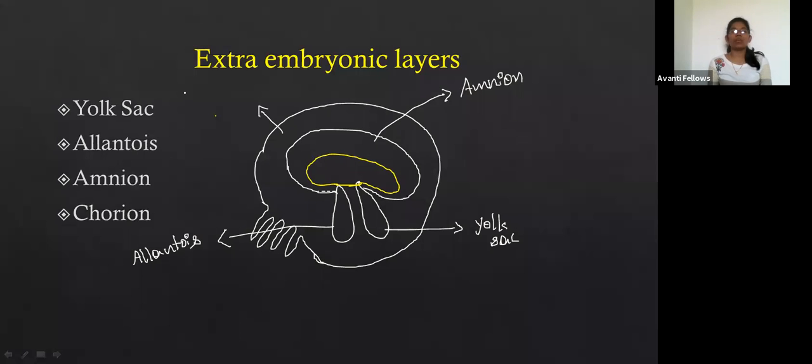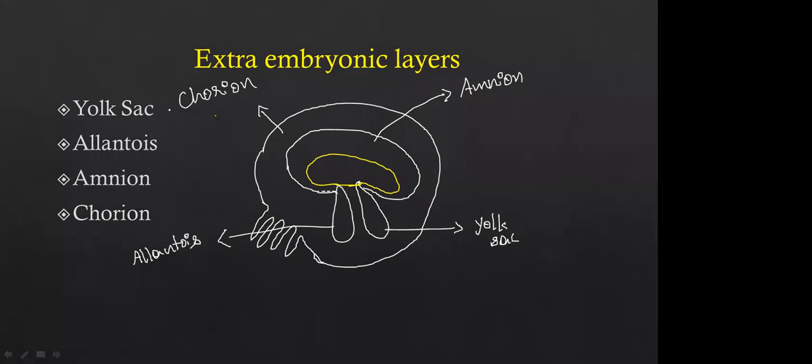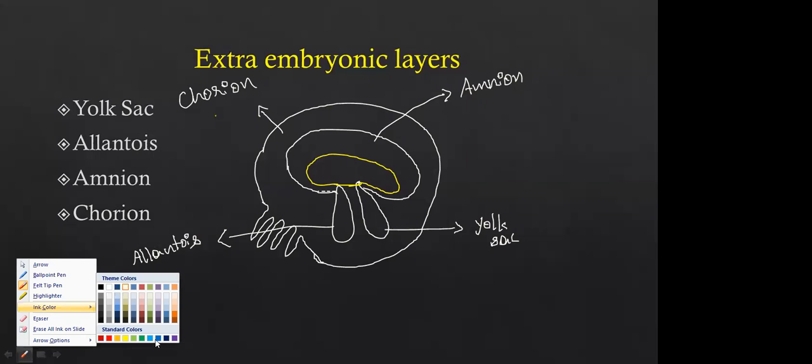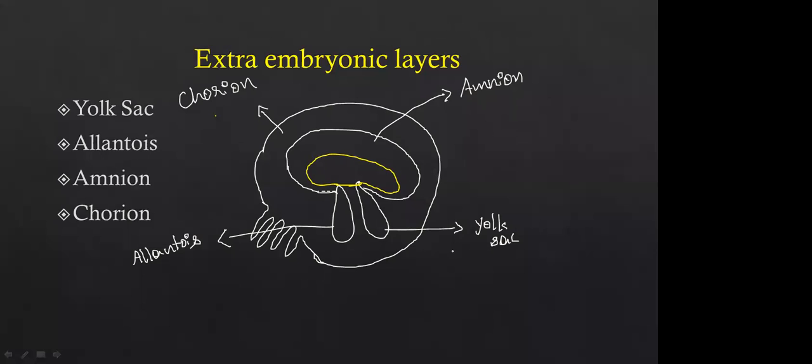Now let us see the function of each layer. First is the yolk sac. Let me take another color, then that will be easy for better understanding. This yolk sac is an extra embryonic layer.